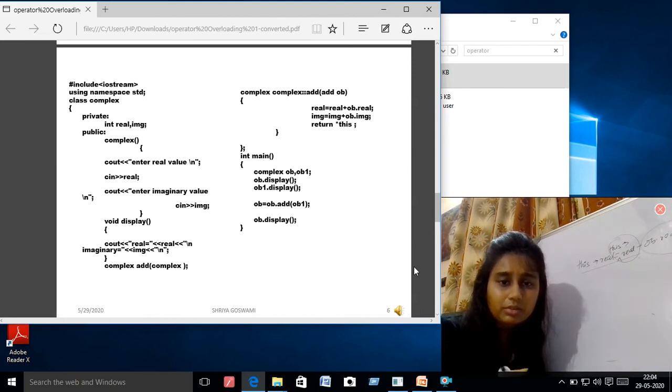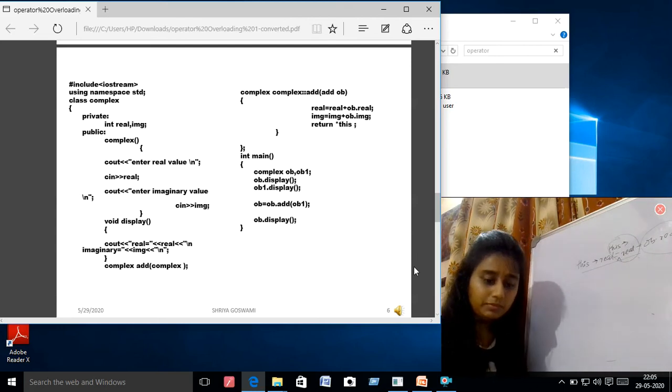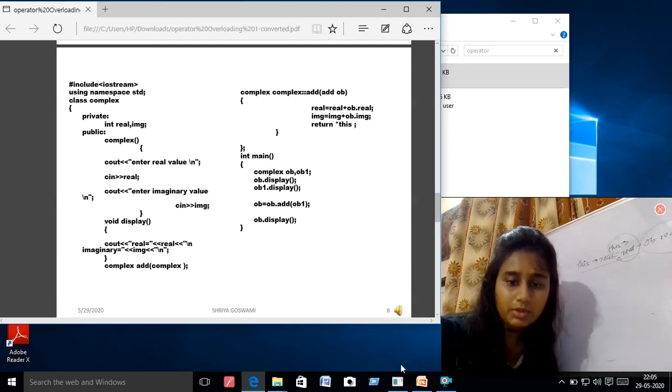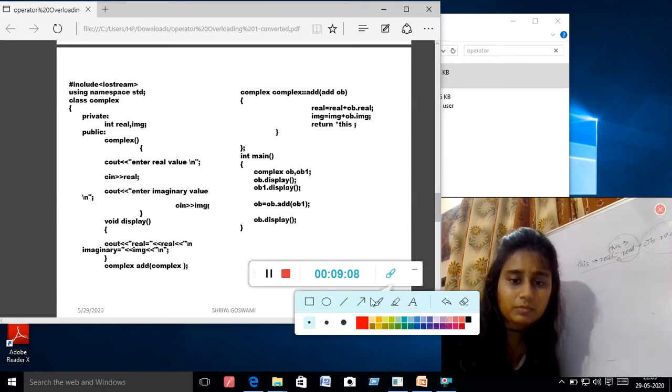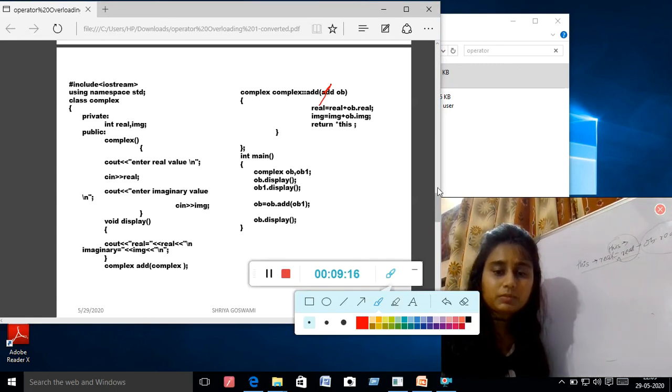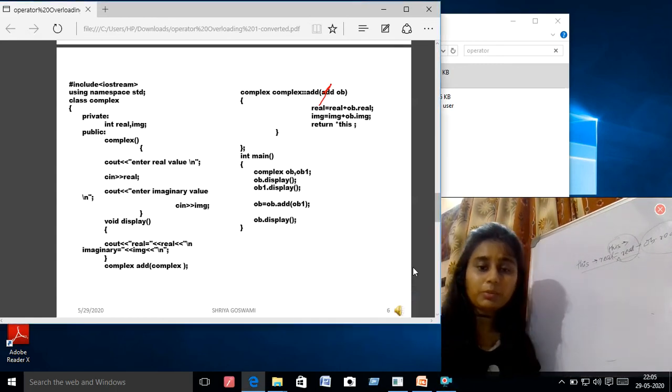Sorry, here it is wrongly written, it will be complex ob. Yes, sorry. It will be complex ob. That is a function, its object cannot be created.